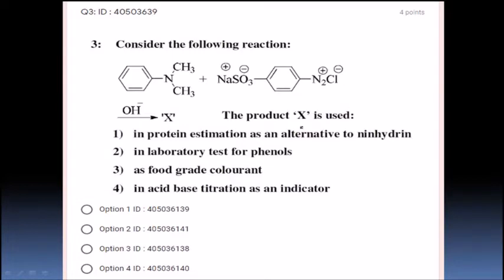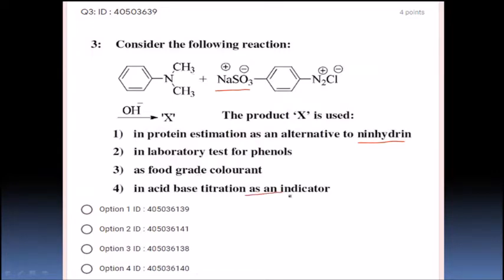We don't know the X compound, it is not given here, but that compound is going to be used in protein estimation as an alternative to ninhydrin. Ninhydrin is used to detect the presence of proteins, or as a laboratory test for phenols. Is it correct? Let us see other options. As a food grade colorant? No. It is sodium sulfonic acid, a poisonous diazonium salt compound, so it is not going to be used as a colorant. In acid base titration as an indicator?